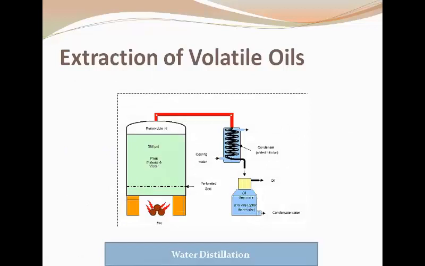What is happening here? Actually, the boiling points of volatiles are usually so high that they can decompose the constituents. Boiling with water reduces their boiling point, or they can easily vaporize with steam, because in a mixture with water, they are vaporized with steam at a lower temperature, because water has a boiling point of 100. So with the steam or water droplets, they are condensed and collected in the collecting flask.